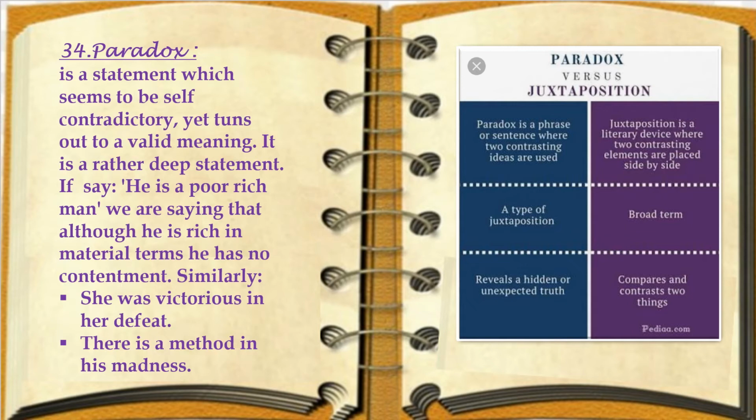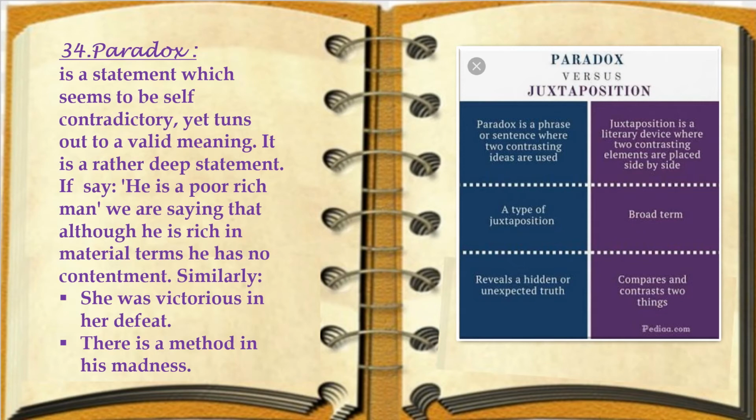But what we are saying here is that although he is rich in materialistic terms, he is not satisfied, he is not contented. Similarly, we can say that she was victorious in her defeat. Means she had achieved victory even though she was defeated. So like this, two opposite words are compared for giving a deep meaning out of it. There is a method in his madness.